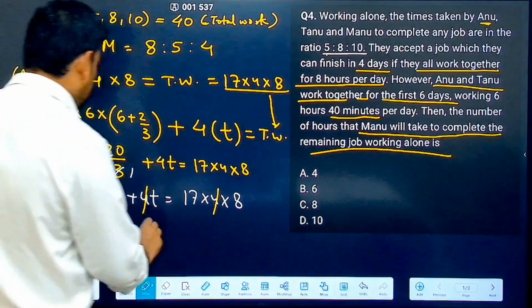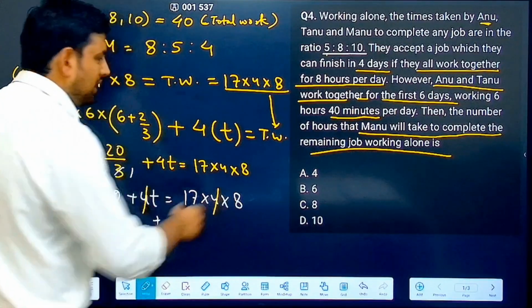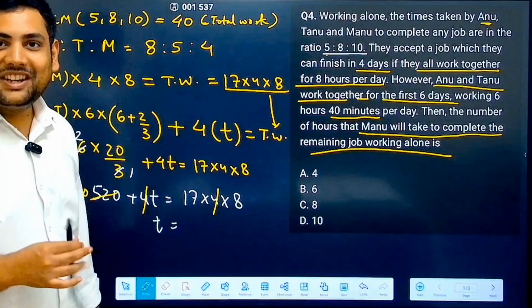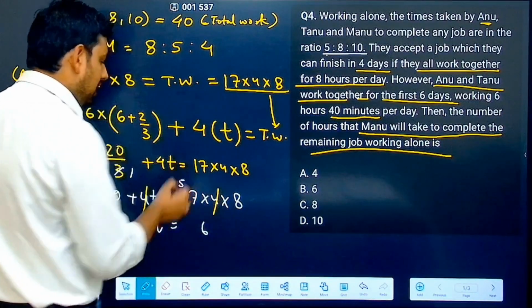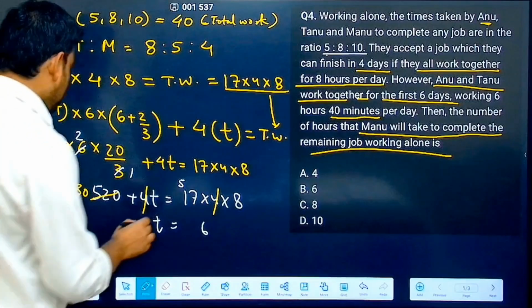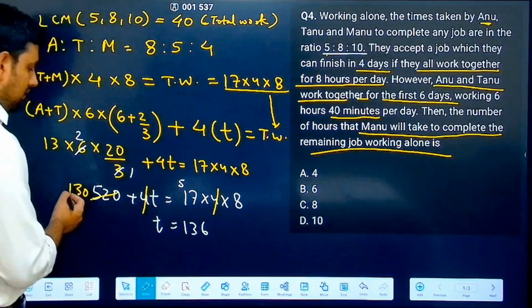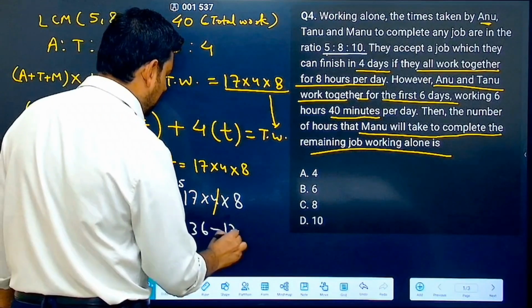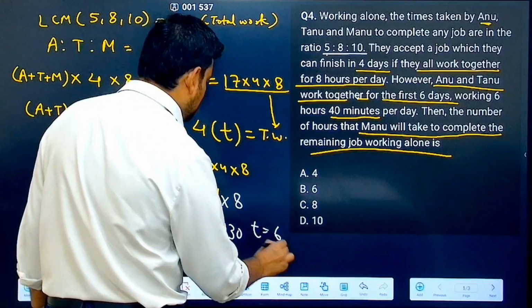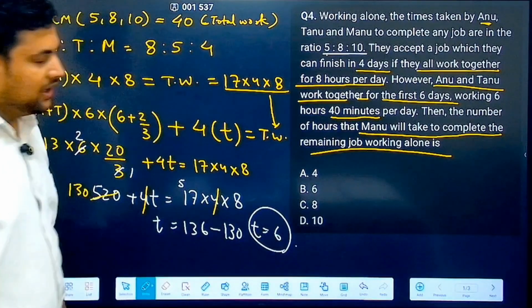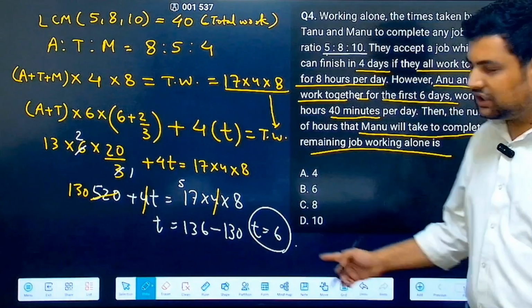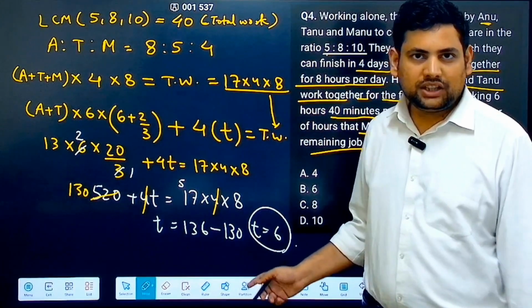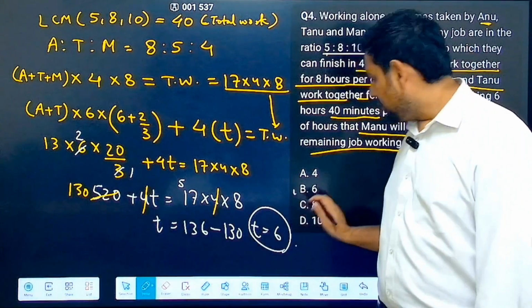So now very clearly the value of T will come out to be 17 8s are 56, and 5 carry, 8 1s are 8 plus 5, 13. So this becomes 136. Now minus 130. What you got? T is equal to 6. Correct? So how many hours will he take to complete the work? That came out to be 6 hours.